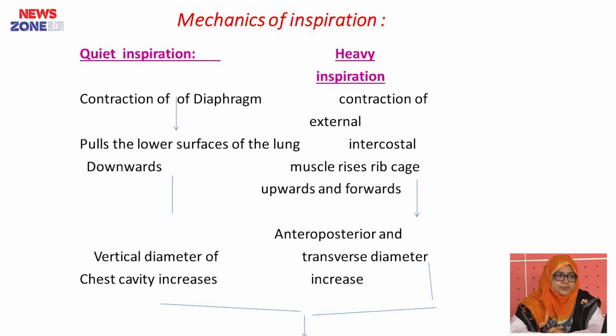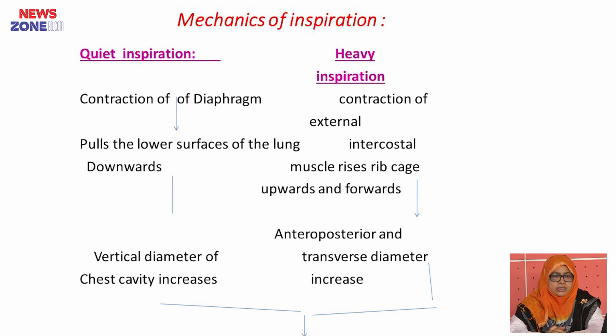Mechanism of inspiration, we can explain by quiet inspiration and heavy inspiration. Quiet inspiration: we know the diaphragm is the main muscle of inspiration. So contraction of the diaphragm pulls the lower surface of the lung downwards, and that causes increased vertical diameter of the chest cavity.